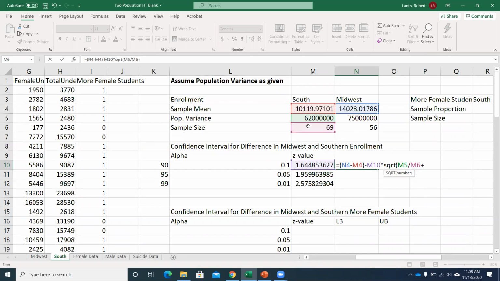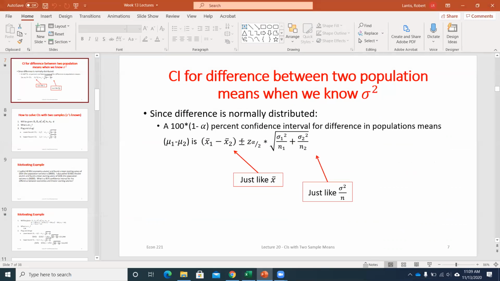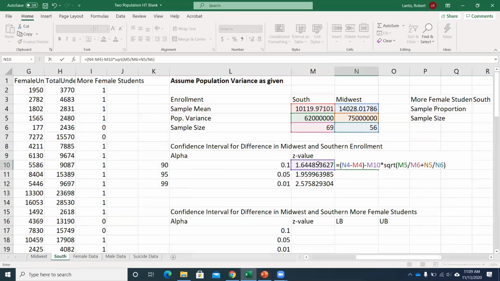But I've got two populations now, so I need to add in the variance for that other population, which is their population variance divided by their sample size. When I say add in their variance, sorry, the variance of the sample means for that population that I took a sample from. So it's really just getting this equation entered into Excel, using Excel to find the exact z value. If I look this up in the table, I can find like 1.65, or even if I use that last row of the student t table, 1.645.